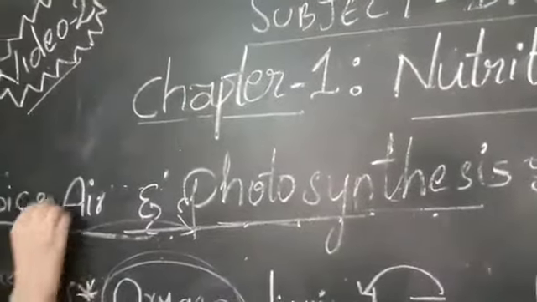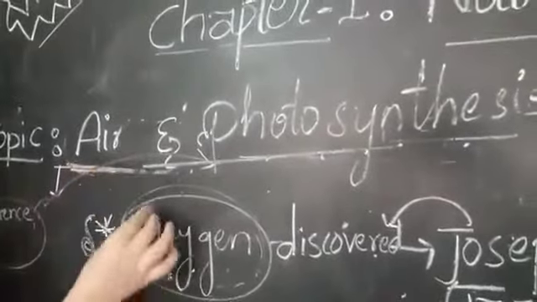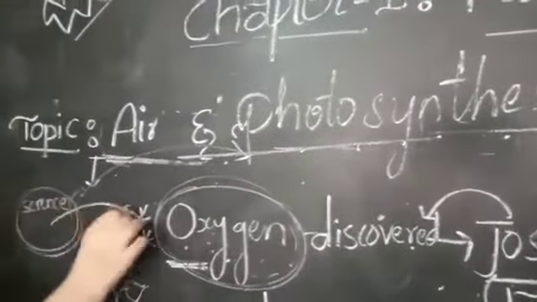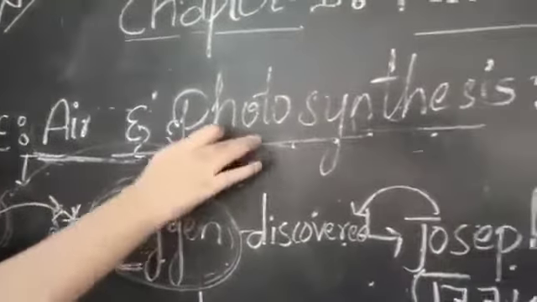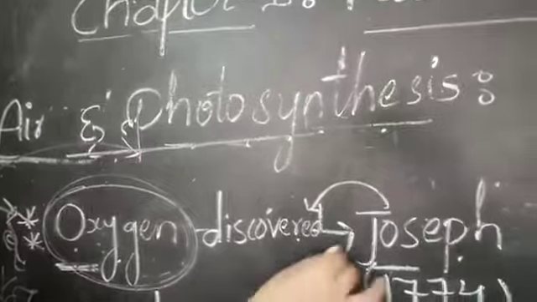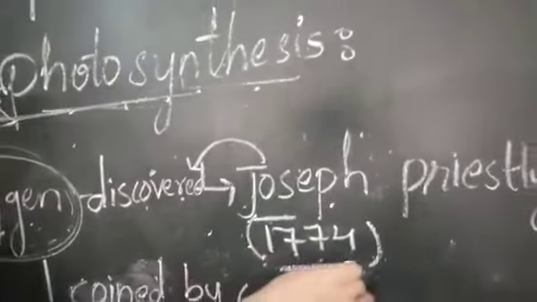Before we completely know about this photosynthesis process, we must know the history of photosynthesis. Actually, there are a number of scientists who tried to show their curiosity towards the photosynthesis process. But among them, Joseph Priestley is the scientist who discovered oxygen in the year 1774.